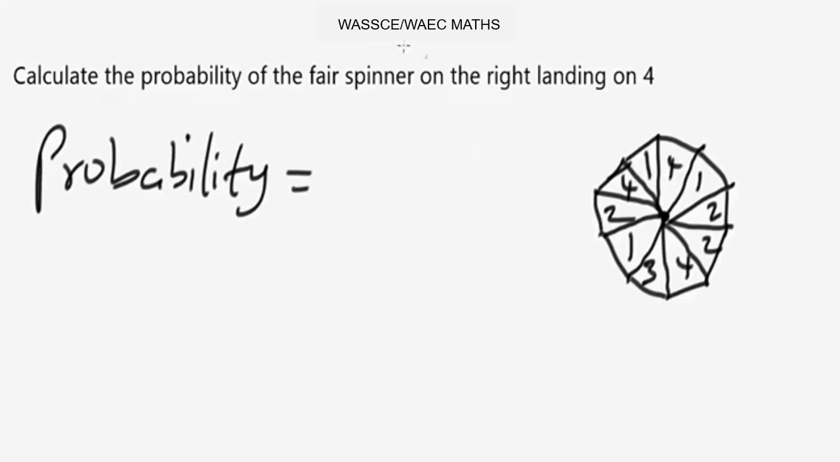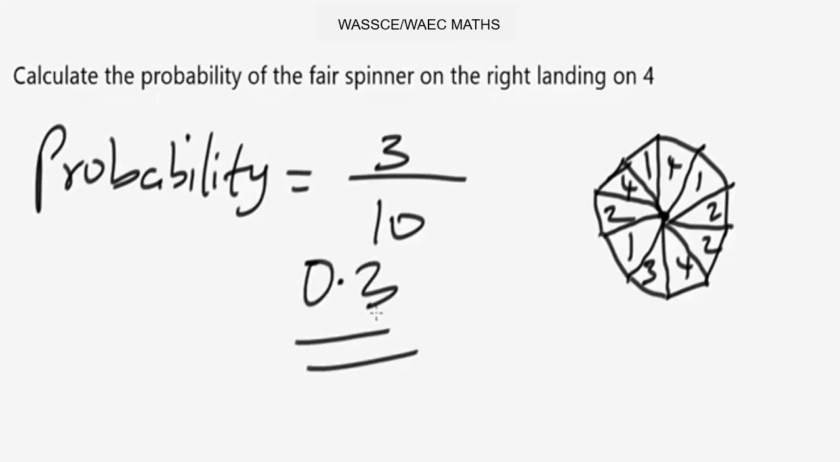For the spinner to land on 4, how many times did 4 appear? We have 3 times, so the number of ways of this spinner landing on 4 is 3, over the total number of possible outcomes, which is 10. That will be the answer to this question. If you want to put it as a fraction, it will be 3 over 10, which gives you 0.3. Either way is the right answer.